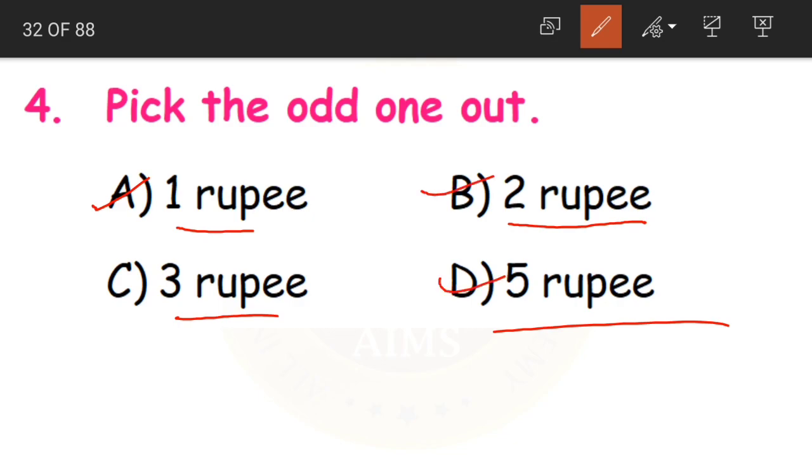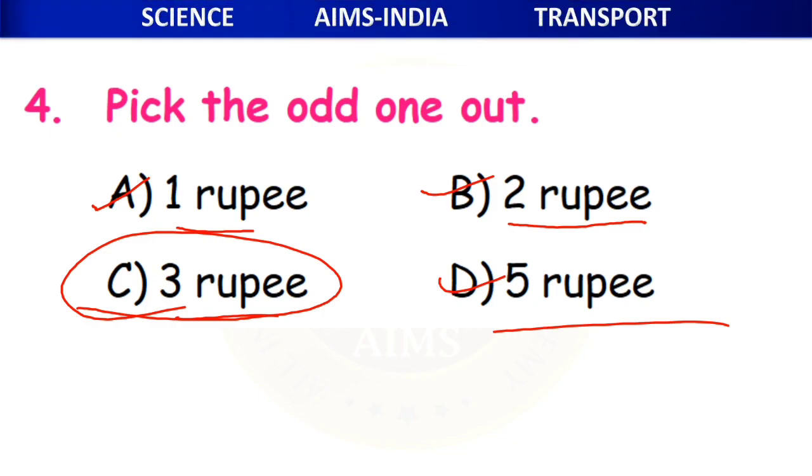These days 1 rupee and 2 rupees we have in the form of coins, and 5 rupees we have a coin and also a note, but you do not have 3 rupees, either as a coin or a note. So which is different from the others? That is the C option, 3 rupee. This is the answer.